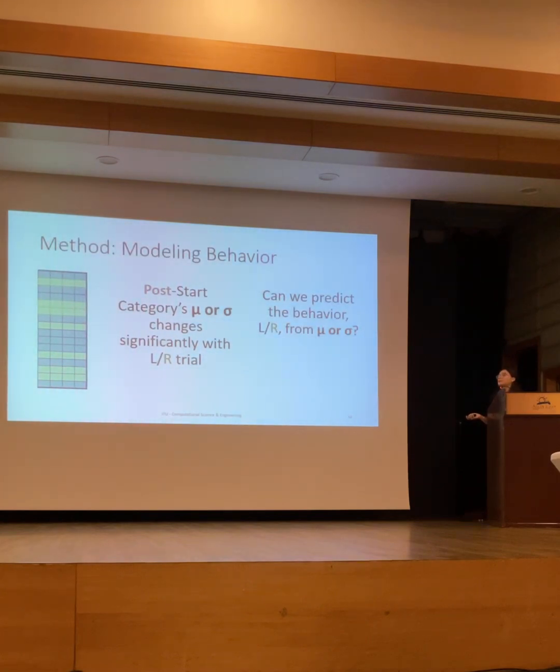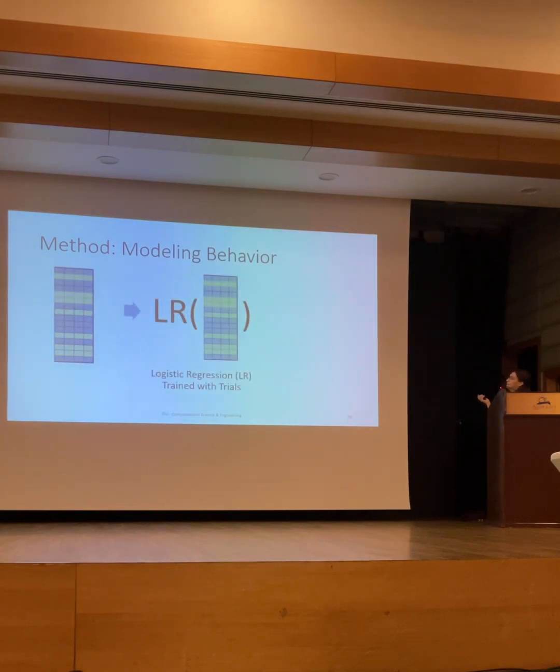So, modeling the behaviors. This aligns with our motivation. Can we predict the behaviors, in this case pressing left or right, from mu or standard deviation? Is it statistically significant? So we trained logistic regression with 80 trials. It gives us a continuous probability output, which corresponds to the likelihood of pressing right, because right was 1 and left was 0.